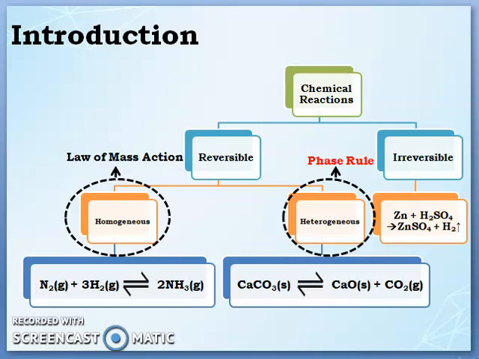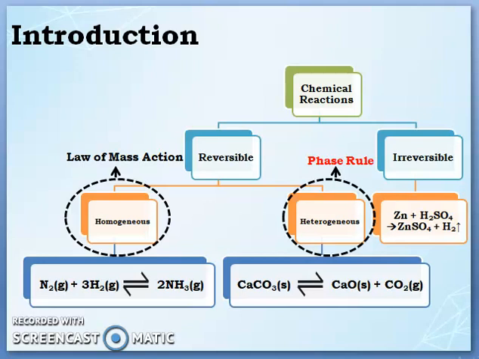In reversible chemical reactions, again we have two types: homogeneous reversible chemical reactions and heterogeneous reversible chemical reactions. The example of a homogeneous reversible chemical reaction is nitrogen plus hydrogen gives ammonia.